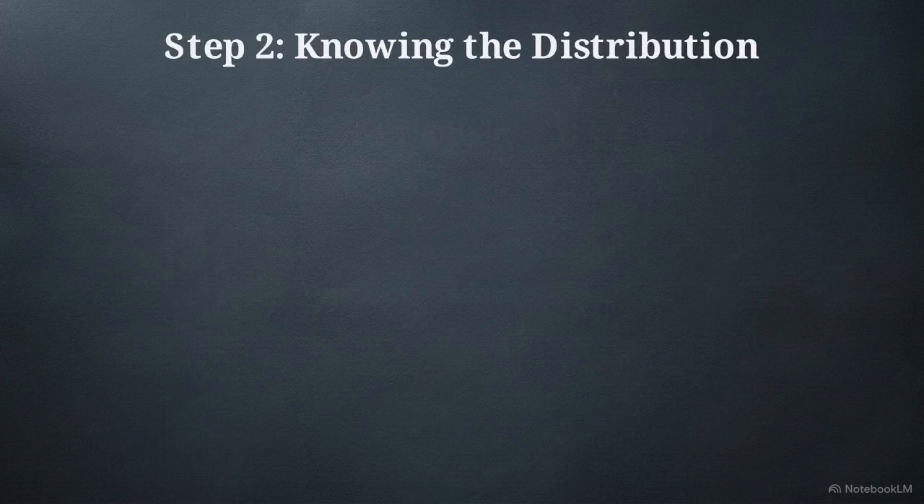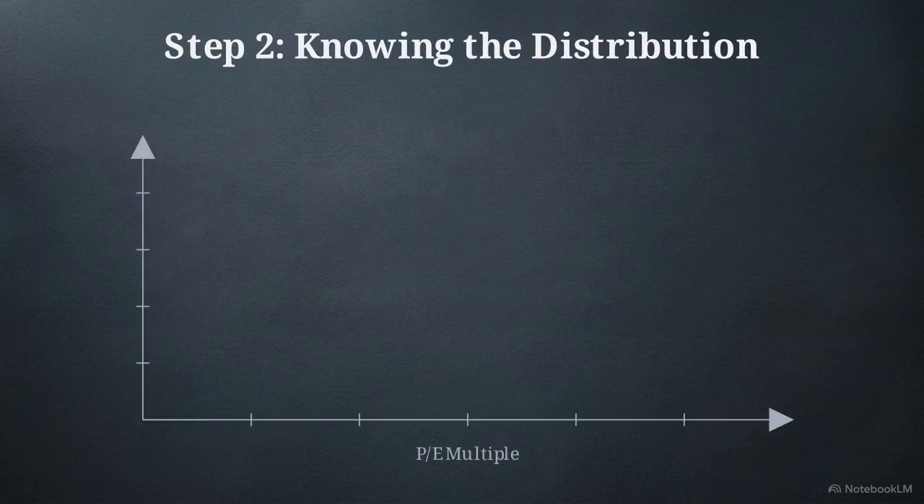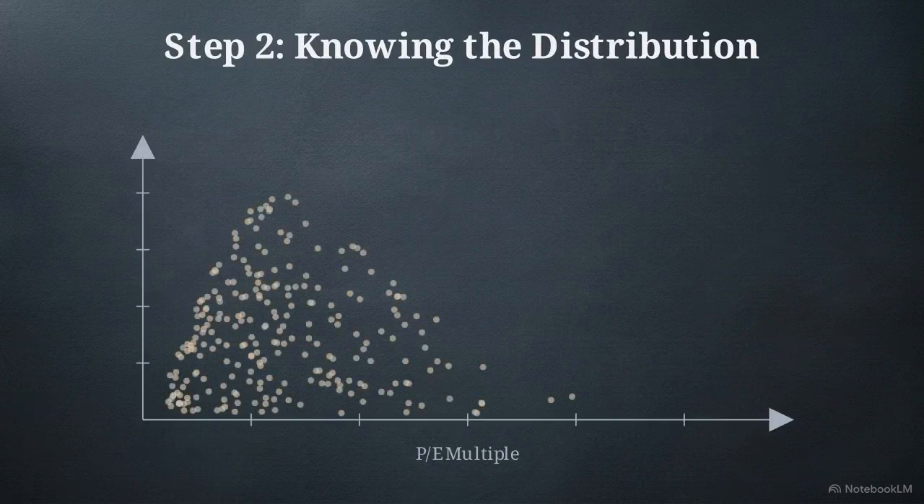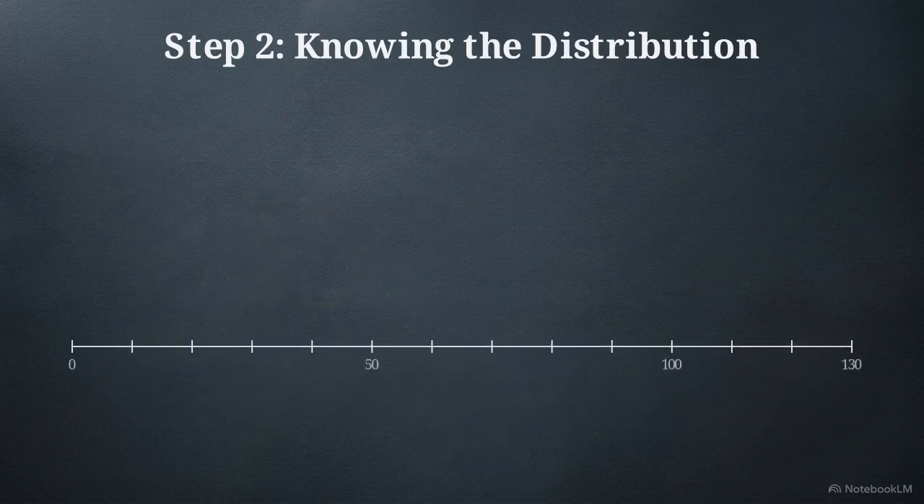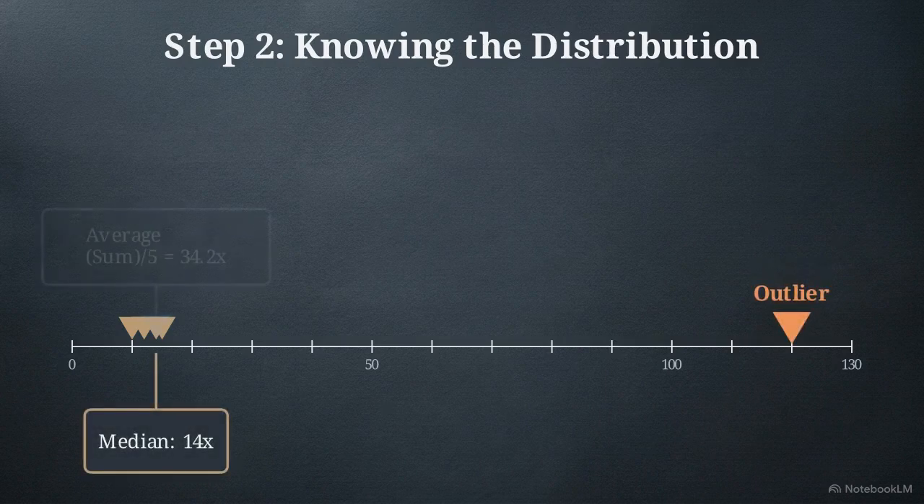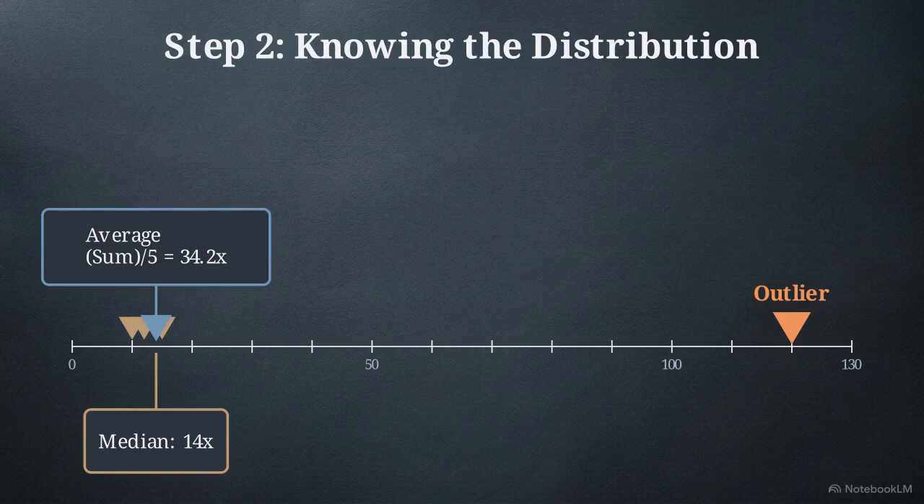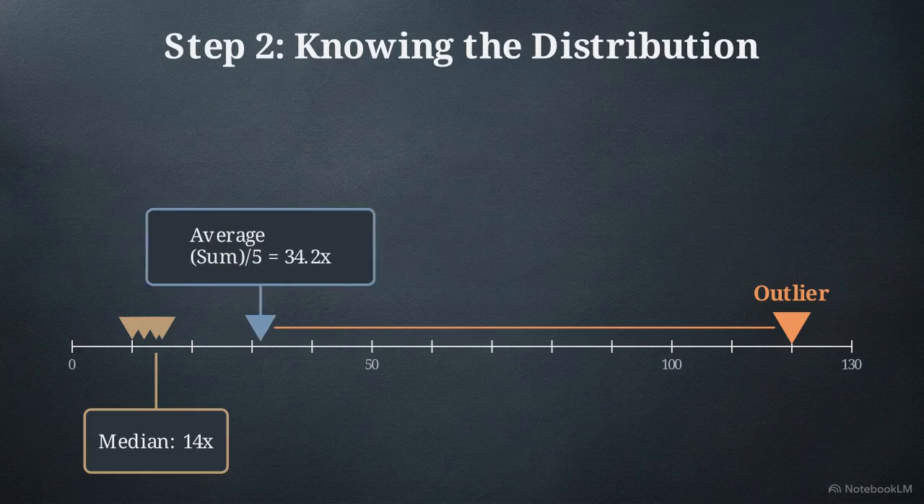Once your multiples are uniform, you move to step 2, knowing the distribution. Many investors make the mistake of trying to find the typical multiple of an industry by blindly calculating the average. To see why that fails, consider this number line plotting a set of comparable PE ratios: 10, 12, 14, 15, and one extreme outlier way out at 120. Should you benchmark the target against the average of 34.2 or the median of 14? You should use the median.